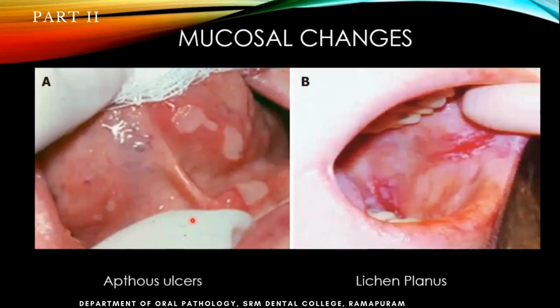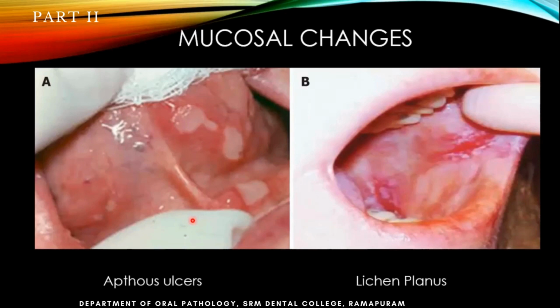Again, when the tongue becomes very dry, they are prone to all these things. When they are deficient of vitamins, they'll be prone to aphthous ulcers. Depending on the type of ulcers, you can change the medication. Whatever it is, the glucose level has to be maintained. For ulcers, you can go with topical treatment, and you can also try a vitamin supplement. It will subside, not an issue. Otherwise, it is very bad.